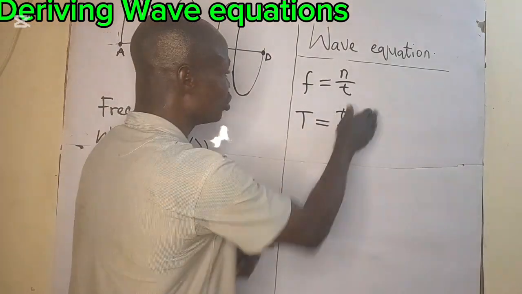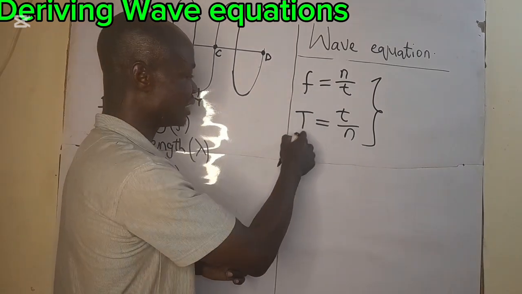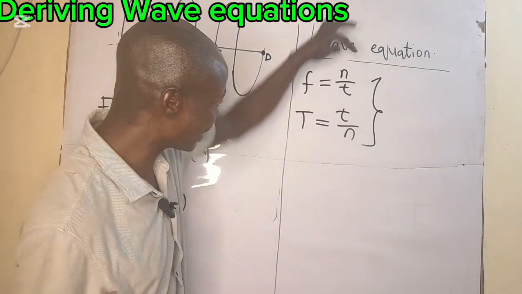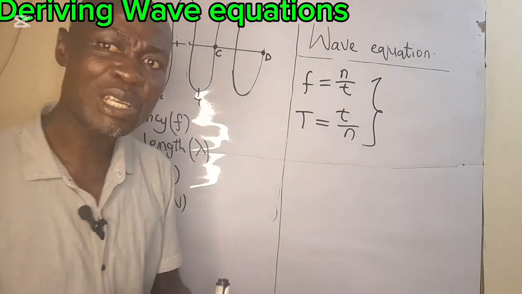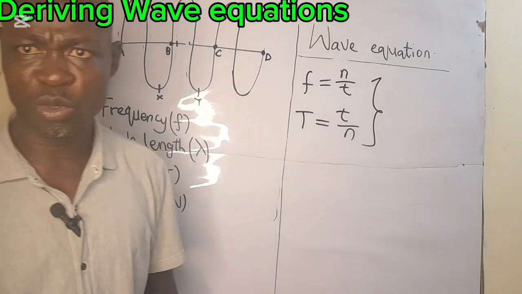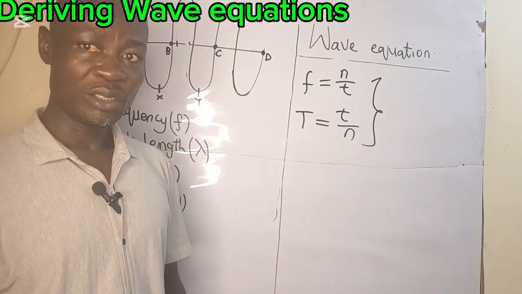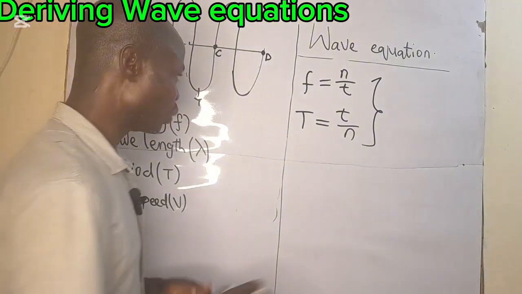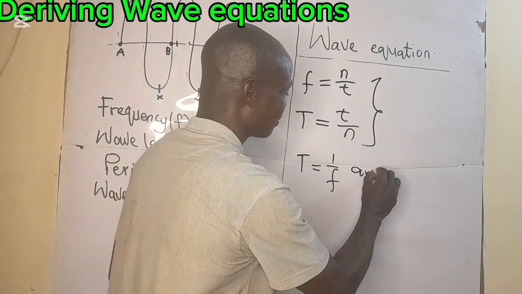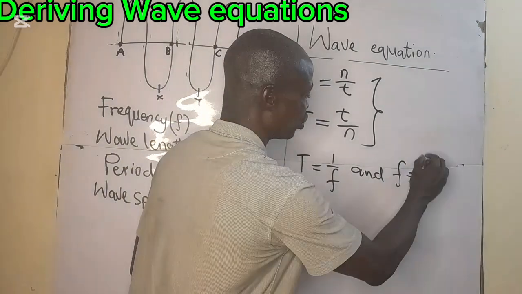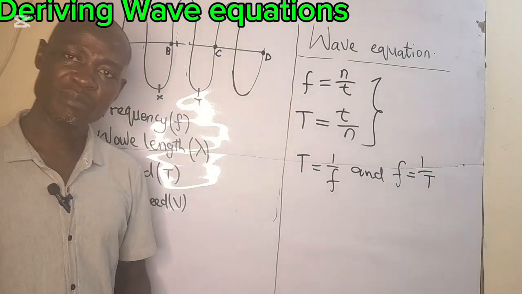When you look at these two equations, this is frequency and this is period. You can see this is n over t and this is t over n. What that means is that one is the inverse of the other. So mathematically, what we are saying is that T is equal to 1 over f, and f is equal to 1 over T. That is simply what it means.